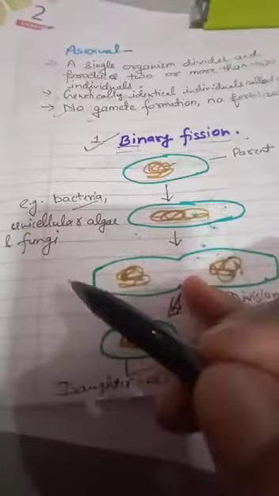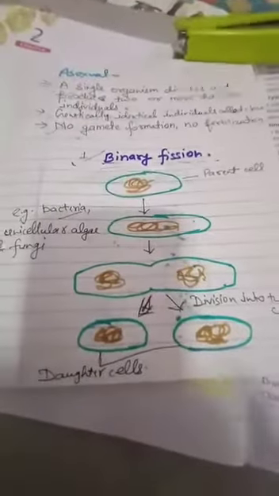Okay, in what type of organism does it take place? In bacteria, some unicellular algae, and some of the fungi. This process takes place. The second method is budding.